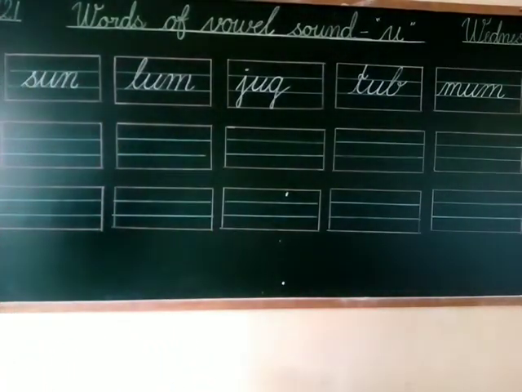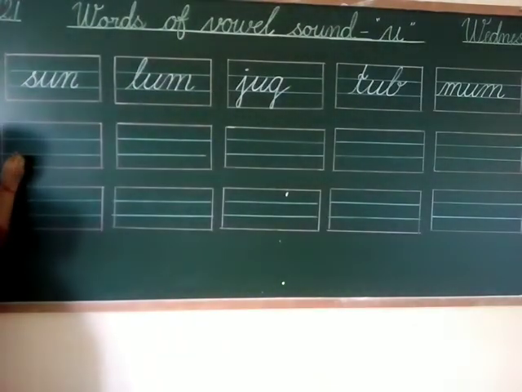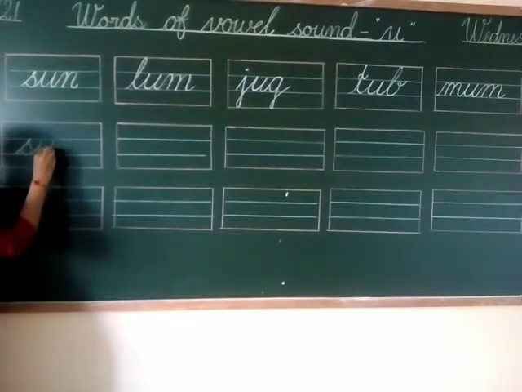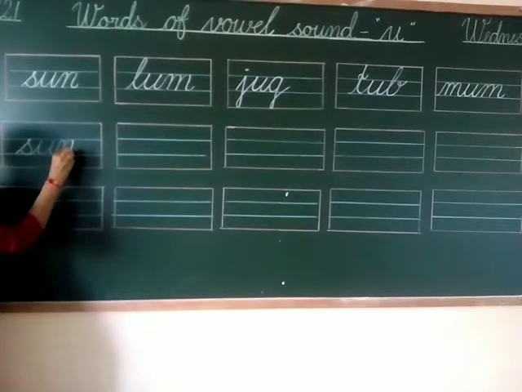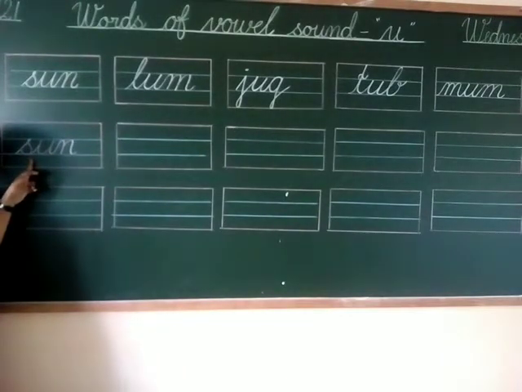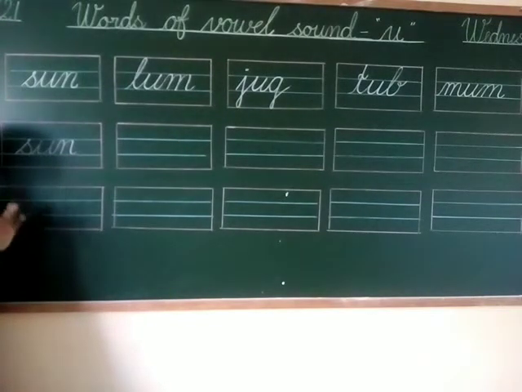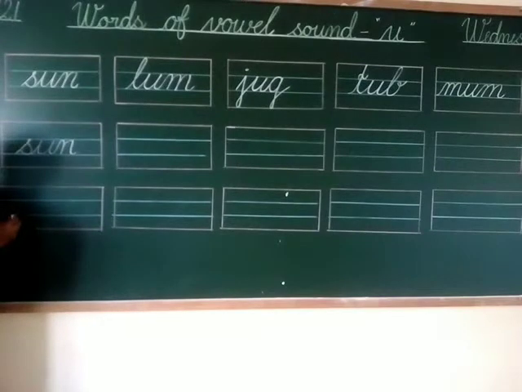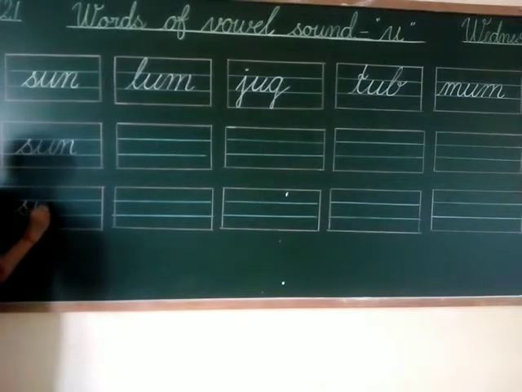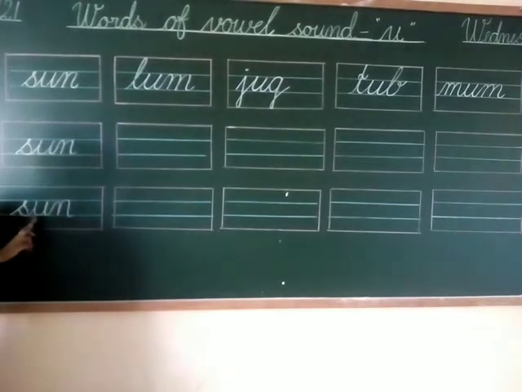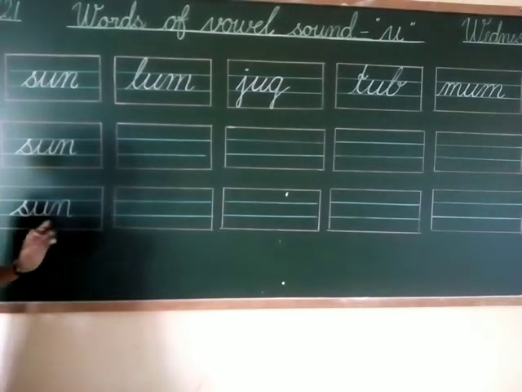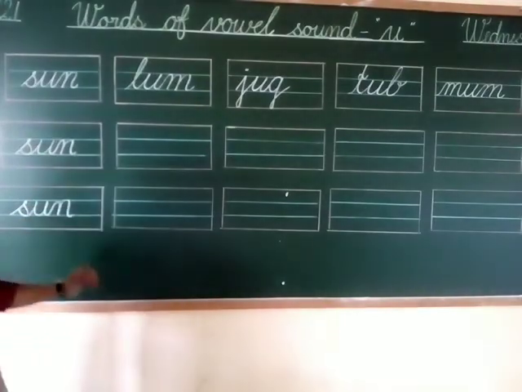Okay, so S-U-N, sun. This is spelling of sun, S-U-N, sun, and sound is sun. Okay, next, this is letter S, this is letter U, and this is letter N. S-U-N, sun, and sound is sun. Sun.